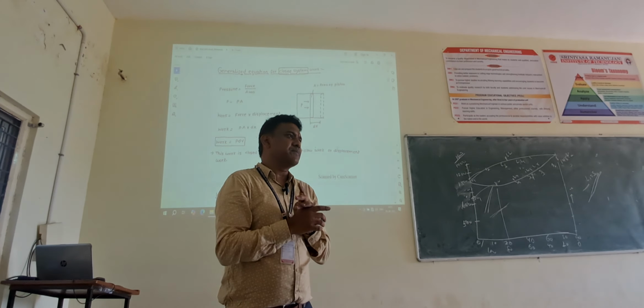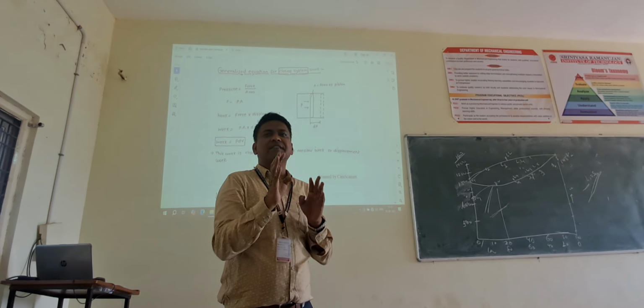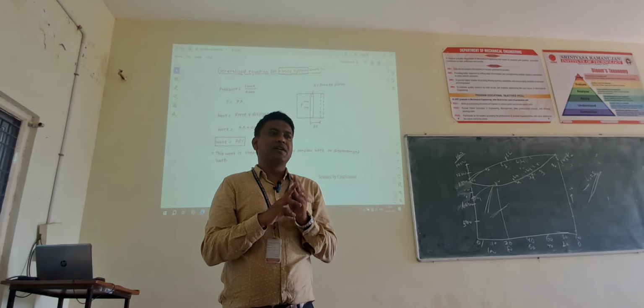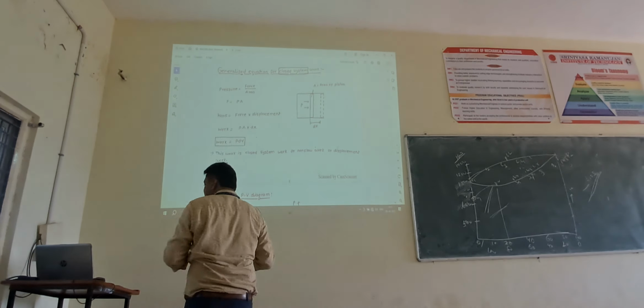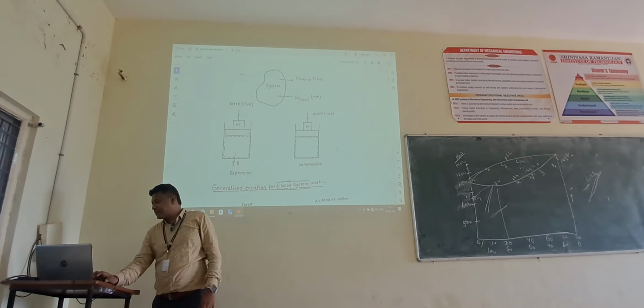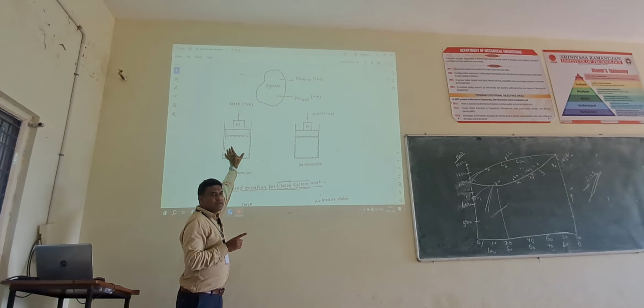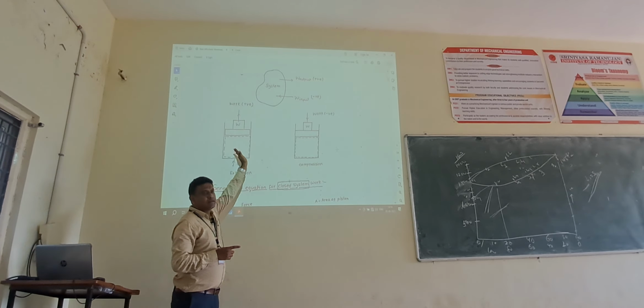What is a closed system? Where mass will be fixed, but energy transfer takes place in the form of heat and work. That is called a closed system. Just now we have seen a piston cylinder arrangement; it is a closed system. Inside, the fluid is closed. The fluid is not coming out, neither is fluid going in.